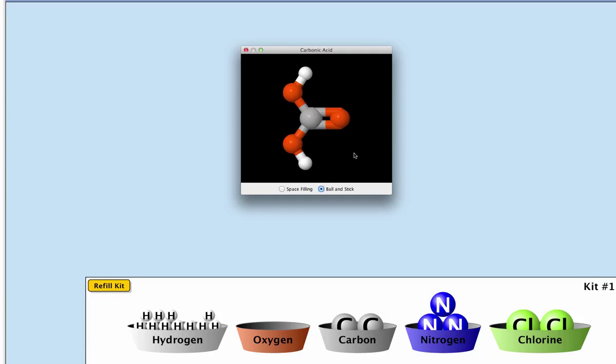And when we brought 2 hydrogens in toward the oxygens, they took one of those bonds from carbon and stuck it over on the hydrogen. So one of these 2 bars that was originally between carbon and oxygen has now gone over to the hydrogen. And look what carbon did with the new oxygen atom that came in. It went ahead and created a double bond with that oxygen atom. So there's a very specific way that atoms will come together when we start thinking about how these molecules form.